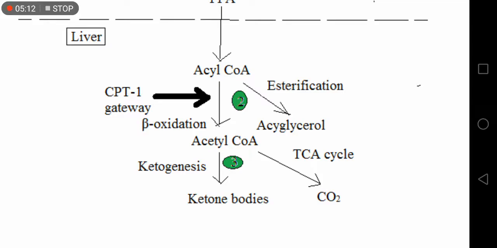If malonyl CoA synthesis increases, that is by fatty acid biosynthesis, what happens? It inhibits the CPT1 gateway. So the acyl CoA cannot be beta oxidized to form acetyl CoA and enters into the esterification step to form acylglycerol. That is the esterification step. This is the second step of regulation of ketone body.